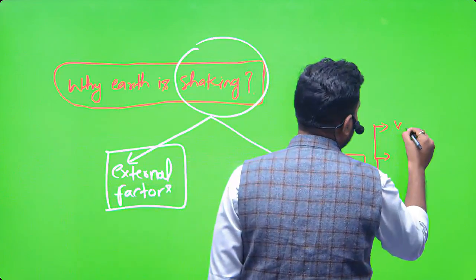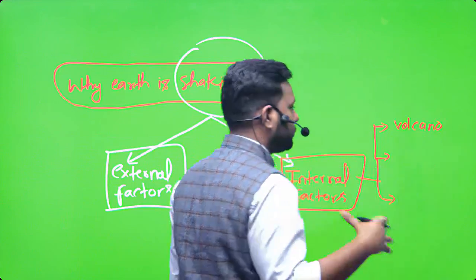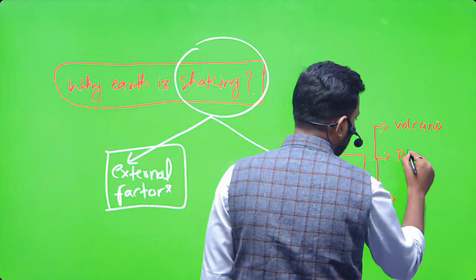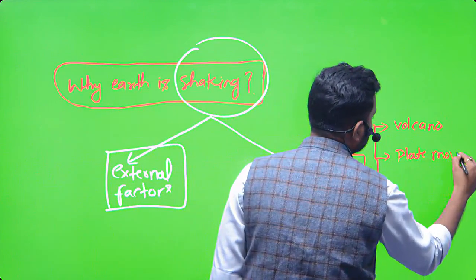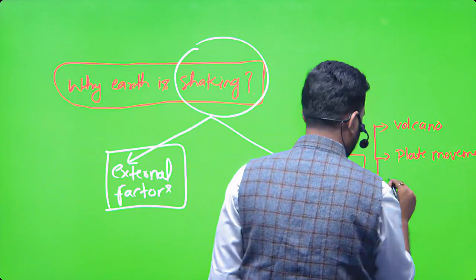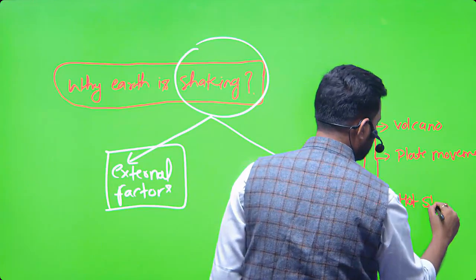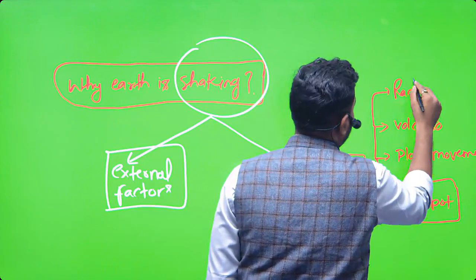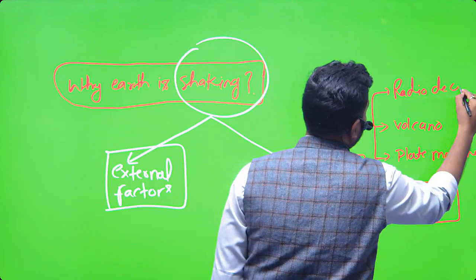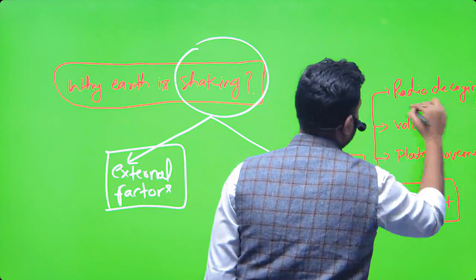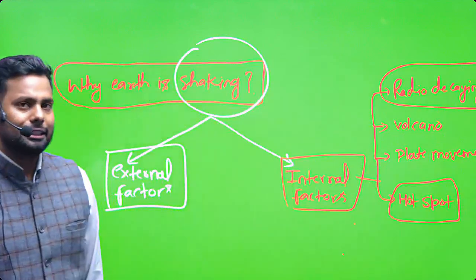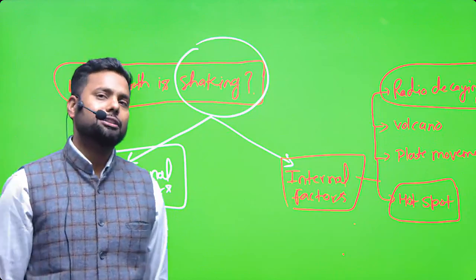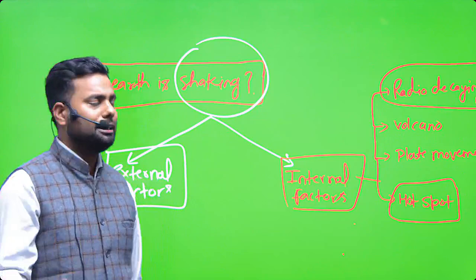One is volcano, the catastrophic movements, plate movement, hot spot, or you can call it radioactive decay. When the radioactive minerals are decaying within the earth's interior, and the amount of decaying material is more, a frequent amount of sudden energy is released from the earth's interior.